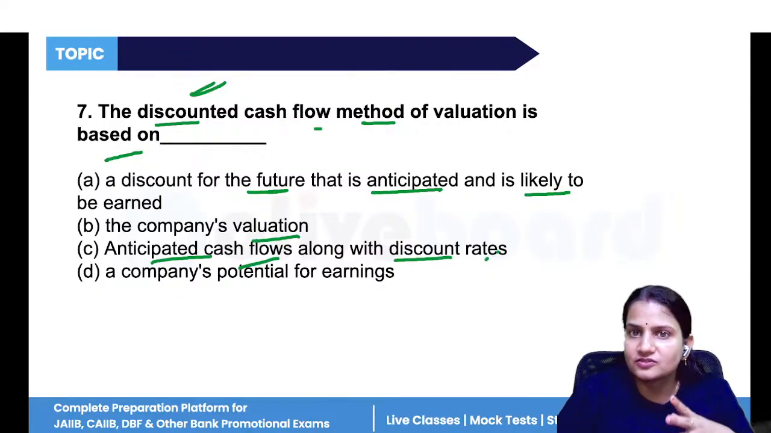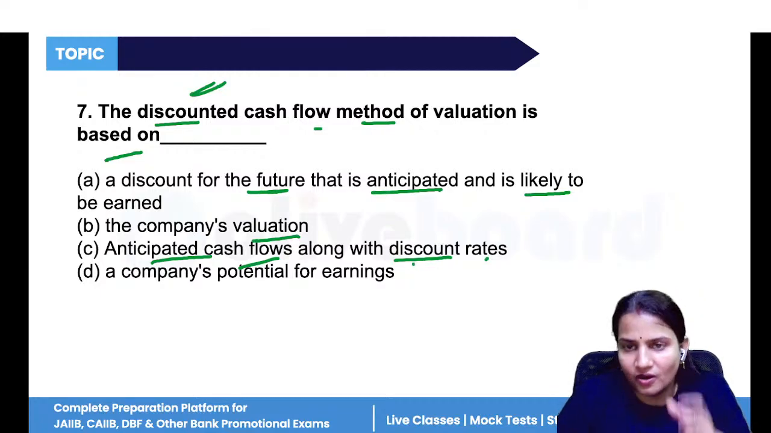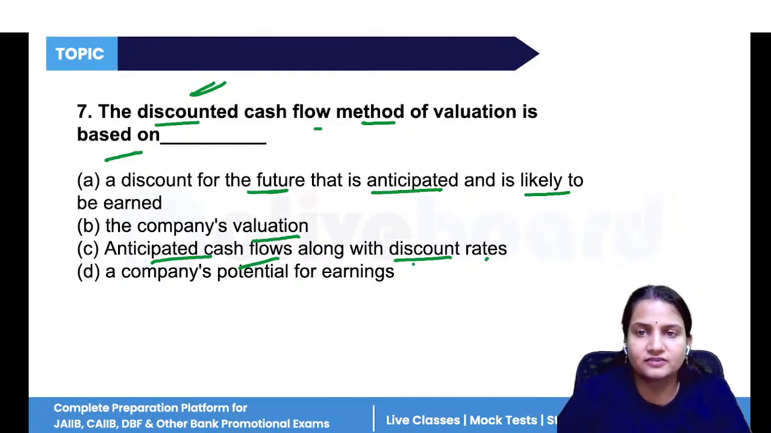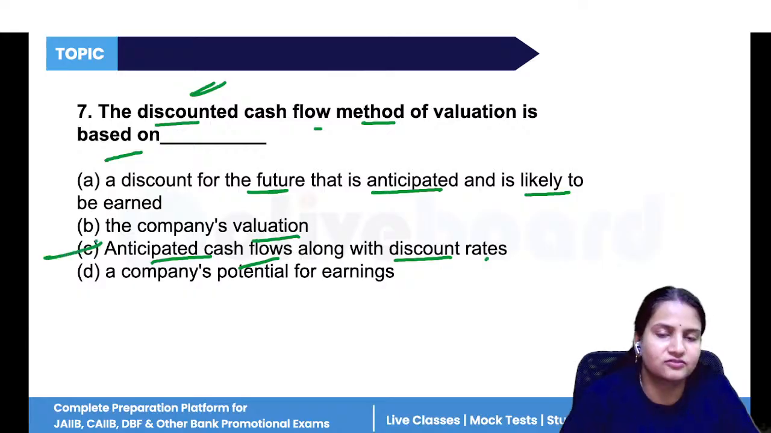So in discounted cash flow, we will do the discounting. We do discounting with the help of cost of capital rate, the discounting rates, so that we can anticipate all the future cash flows and present value. That is what we do in discounting. The correct answer is option C.